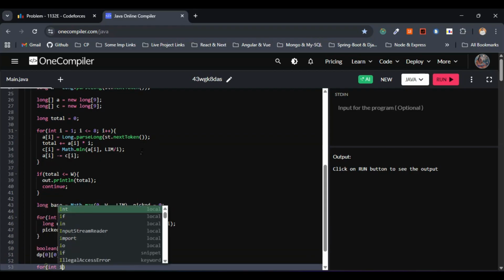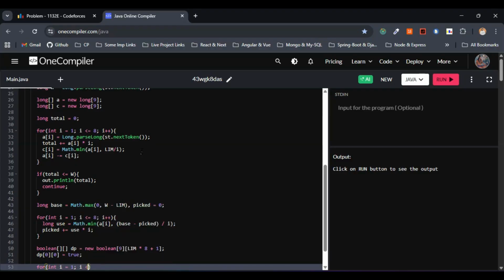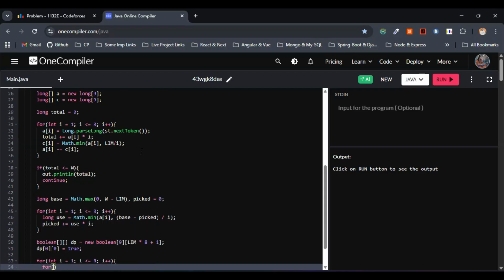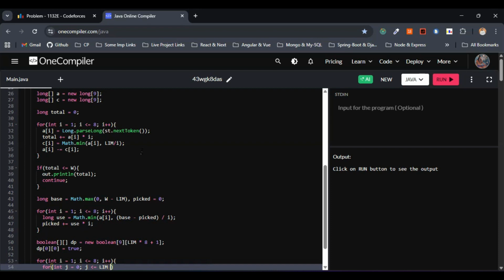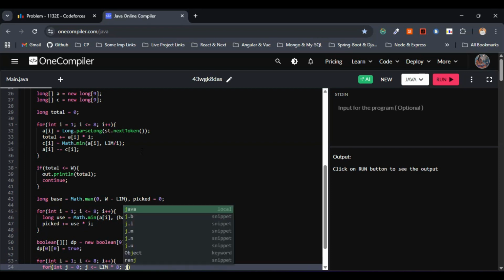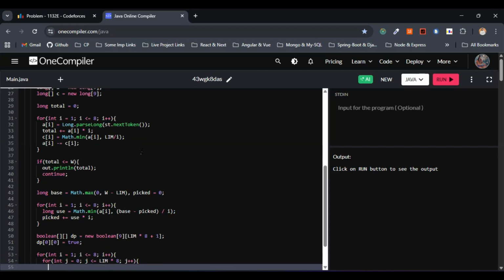So for the iteration part, this will be int I equals 1, I less than or equal to 8, I plus plus, right? So within that I'll go with one more for loop, int j equals 0, j less than or equal to lim into 8, so this is also fine, j plus plus, right?